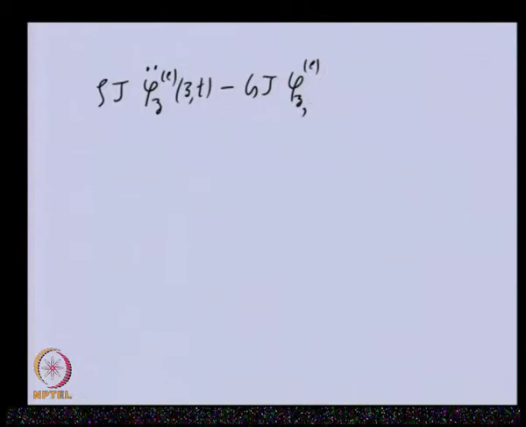I am representing the double derivative with respect to z as comma double z. So this representation is more compact, and this phi is a function of z and t.